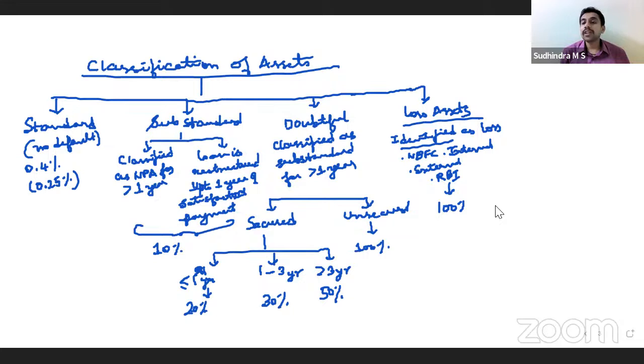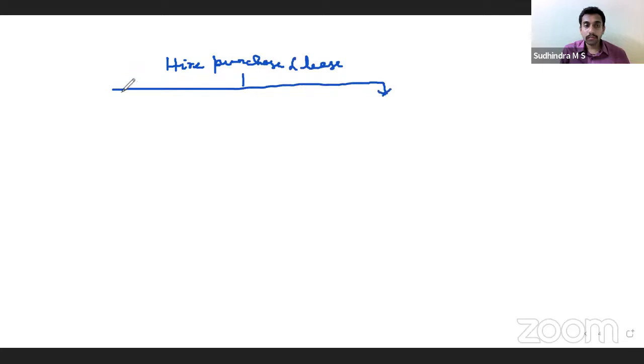However, this provisioning is not applicable to one category of NBFC, which is hire purchase and lease, which deals with hire purchase and lease transactions, correct? For them, we have separate provisioning. First, we have normal provisioning.